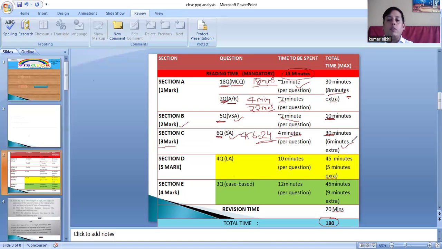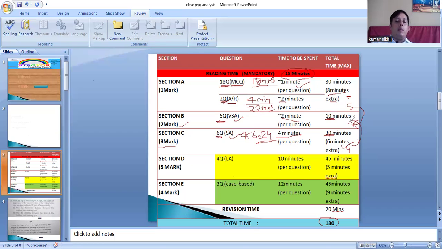Then also you will be having extra time. Five plus four, you have 9 minutes now. So don't worry, you have sufficient time. You can take time from section B.